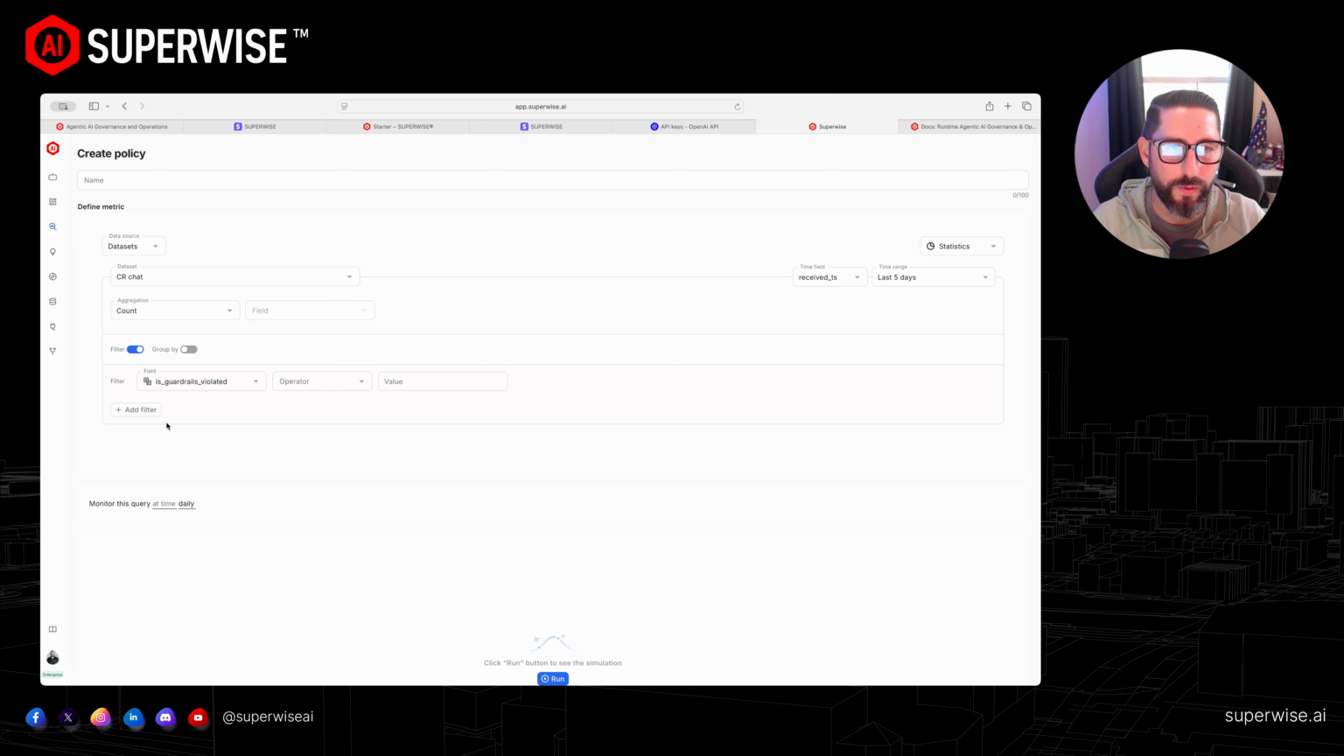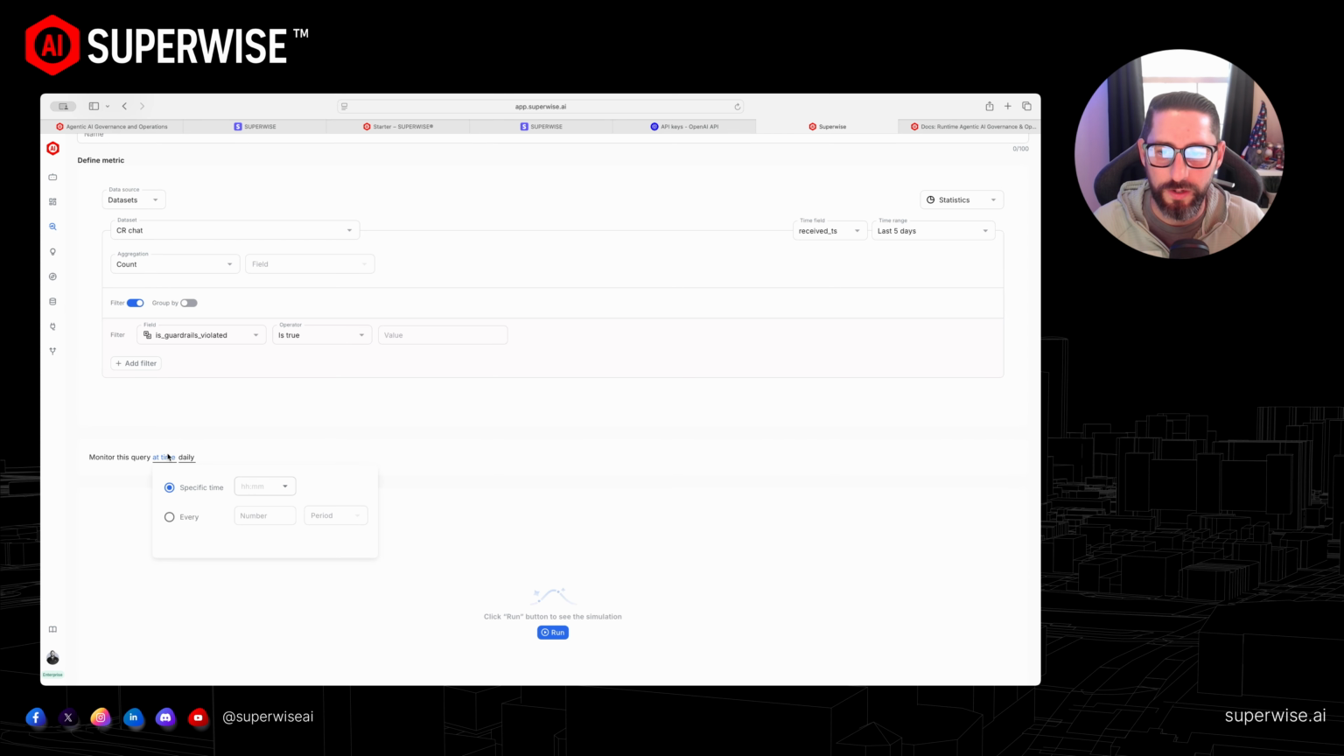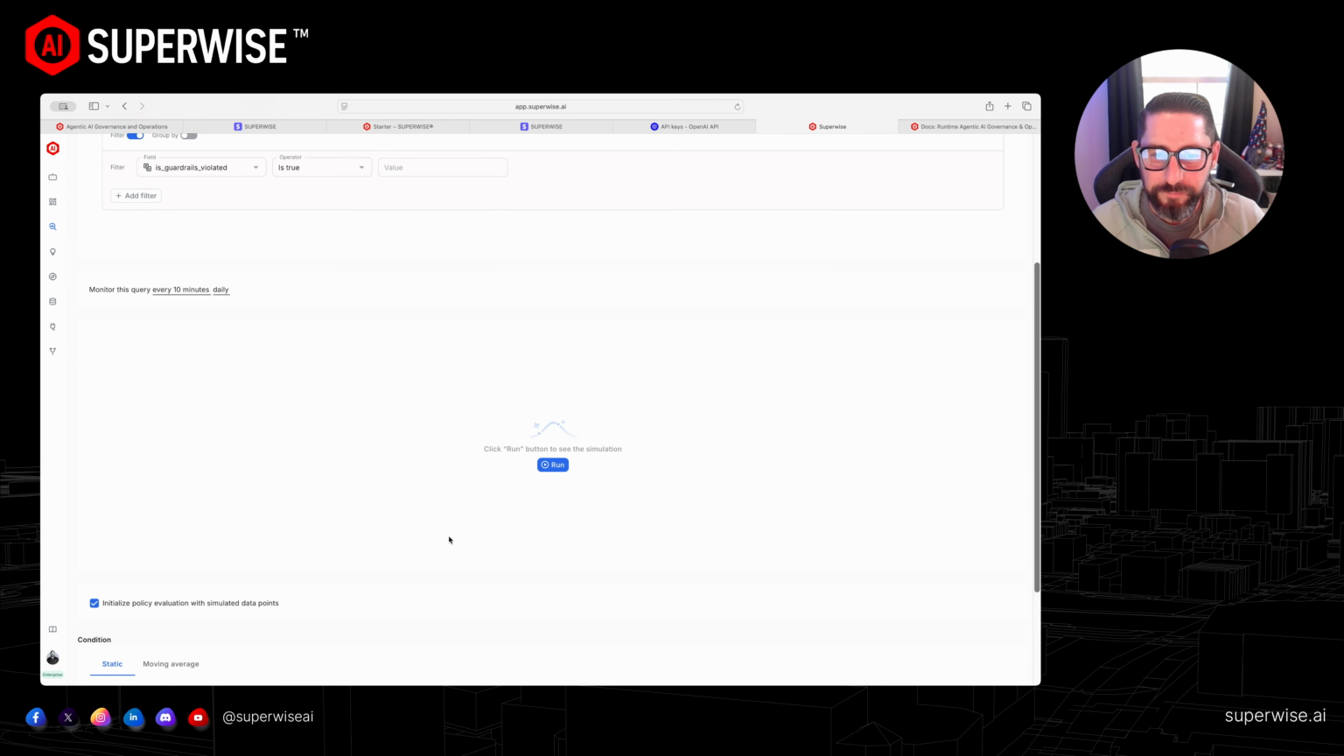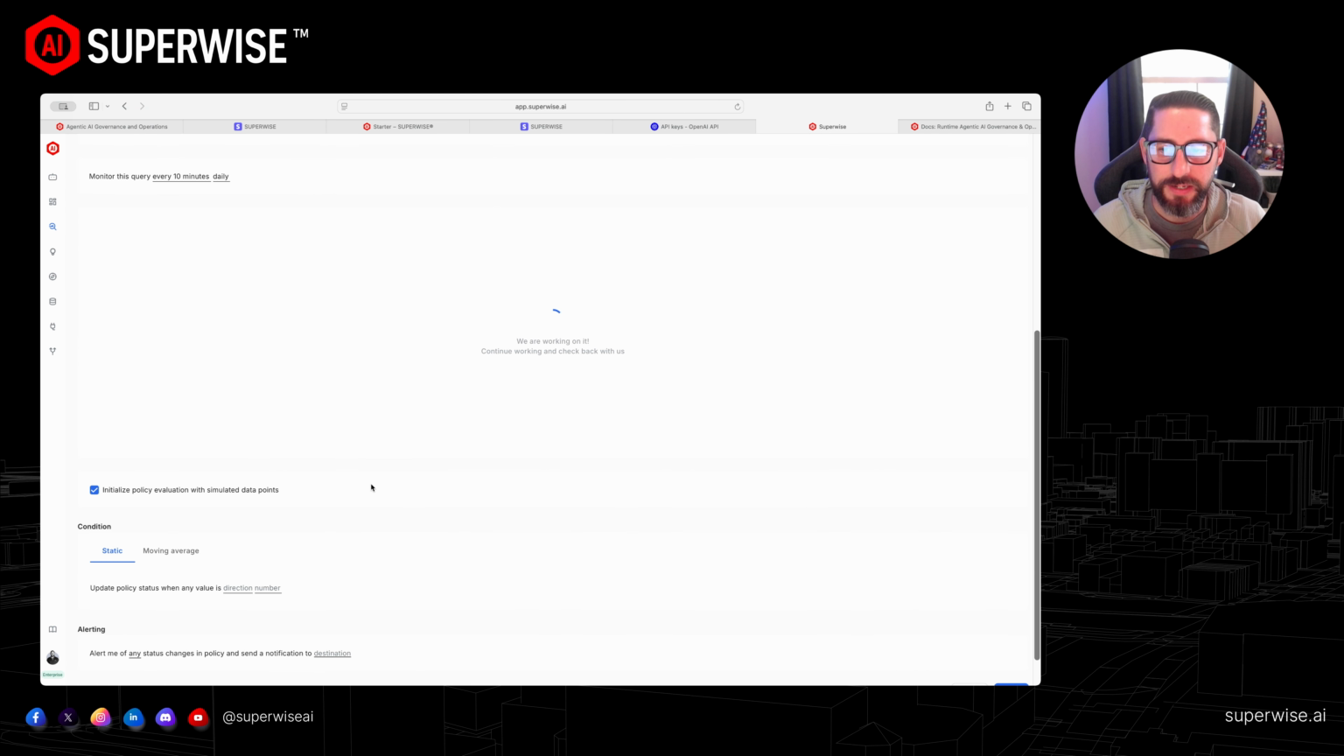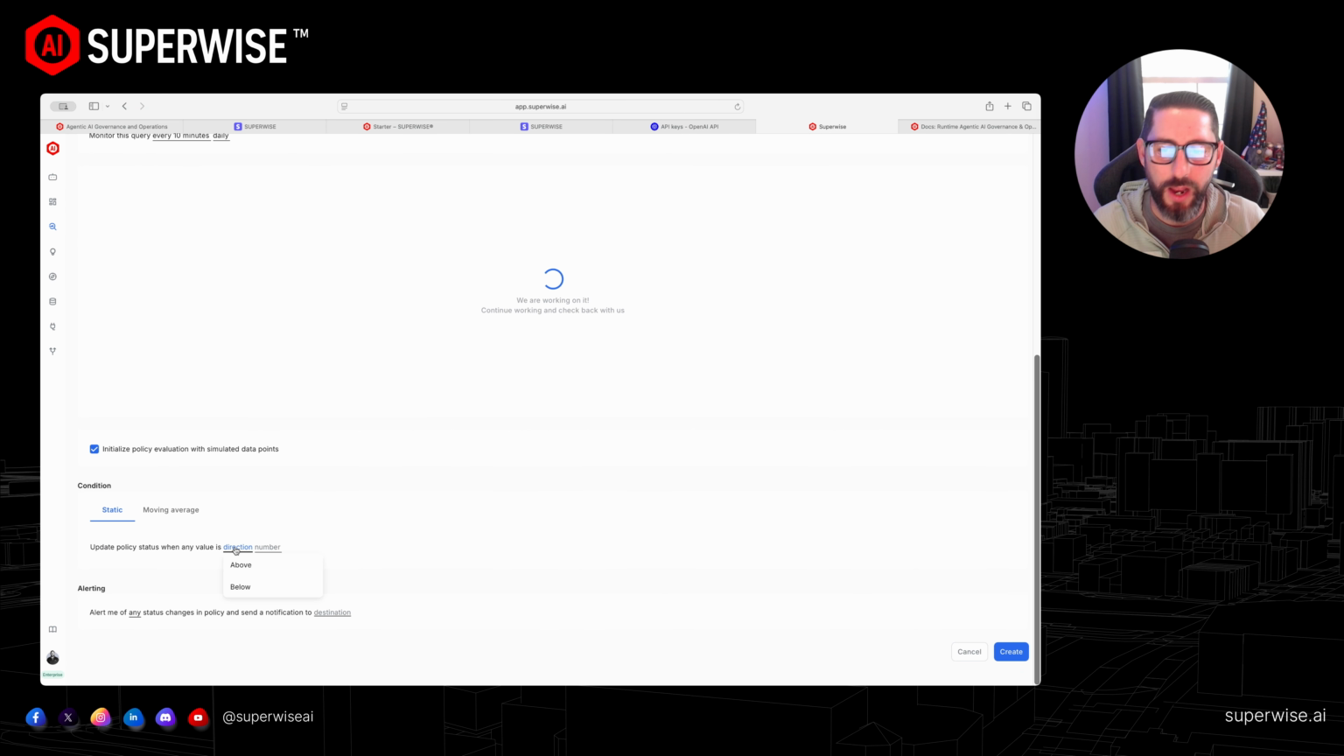You can also go to our documentation library. But again, it's not hard to create the guardrail violation policy. So again, it'll be CR chat or whatever you named it. Count, guardrail is violated, operator is true. And then we also want to have it run, let's just say every 10 minutes. From here, we'll click run. So as it's doing that, we'll go down here and we'll say, hey, I want you to update this policy status to unhealthy when it is above 1.